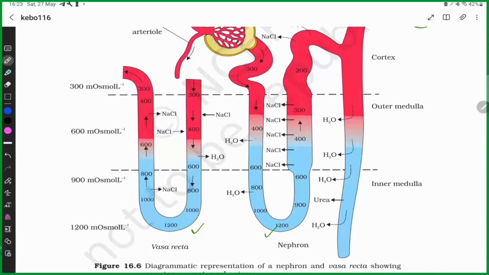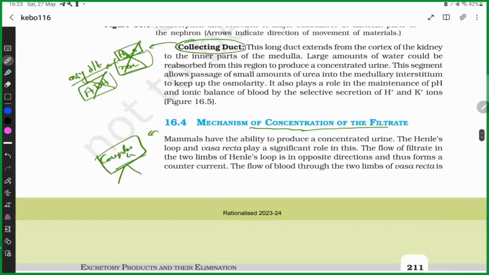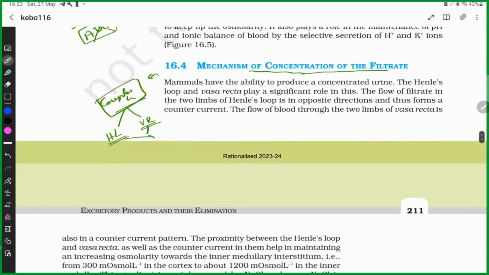So it is counter current. In the counter current mechanism there are two structures: one is Henle's loop and one is the vasa recta. These two are important for concentration.